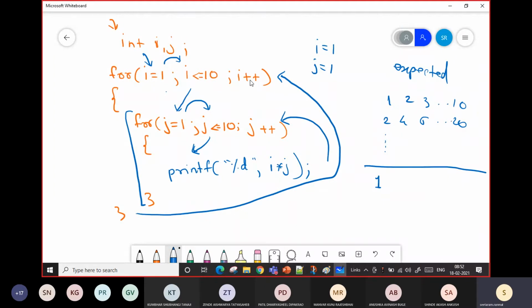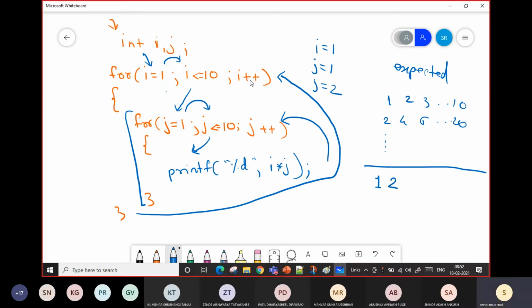Now the value of j is 2. So j, 2 is less than or equal to 10. Yes. Again it will go here. The value of I is 1. The value of j is 2 now. So 1 into 2, 2. So again it will go here. 1 into 2, 2. So 2 will be printed.